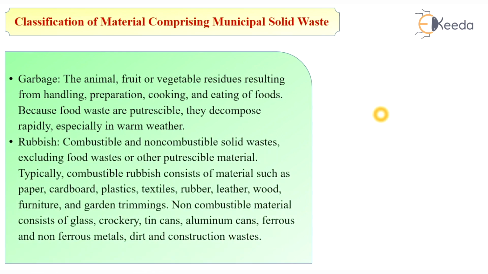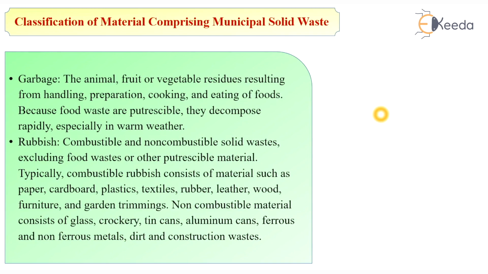The next content present in municipal solid waste is rubbish. So what is rubbish? The combustible and non-combustible solid waste excluding food waste, because food waste comes under the category of garbage, so excluding food waste or other putrescible material.